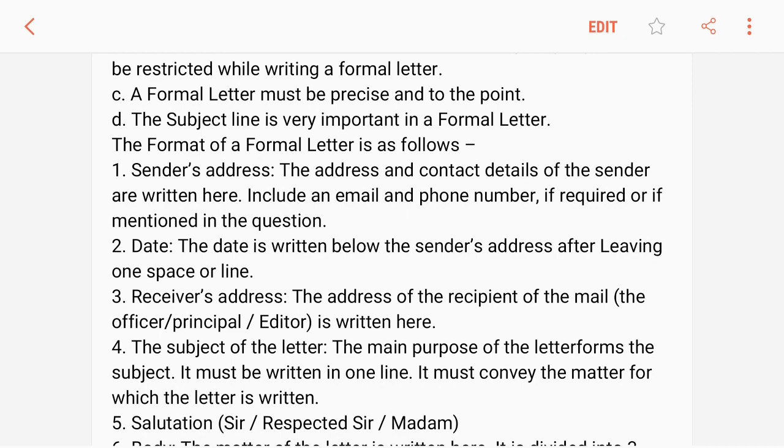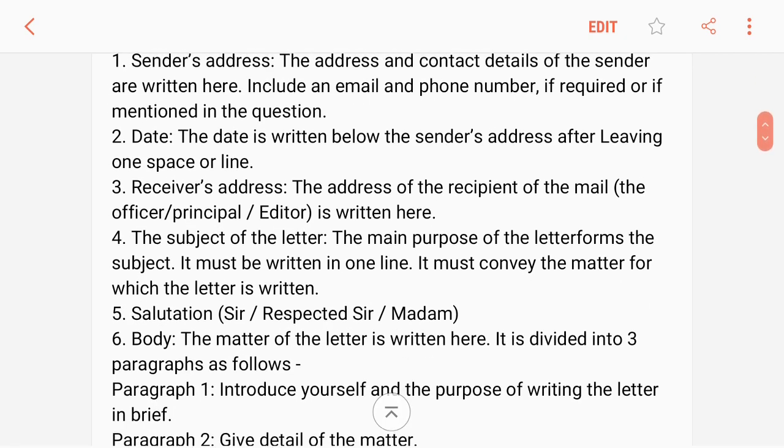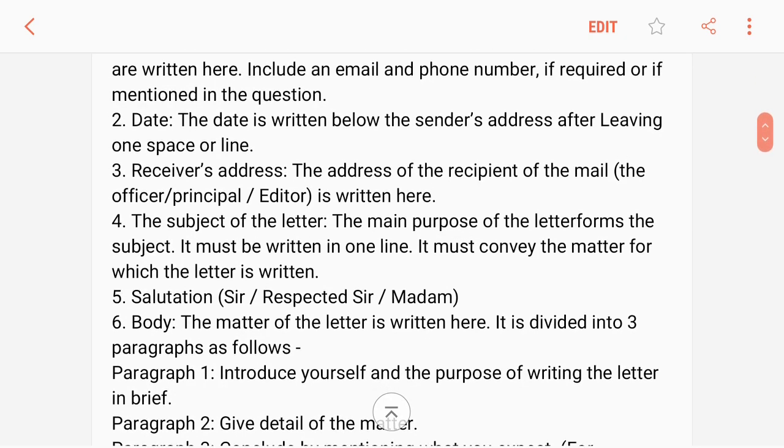The format of a formal letter is as follows. One, sender's address. The address and contact details of the sender are written here. Include an email and phone number if required or if mentioned in the question. Two, date. The date is written below the sender's address after leaving one space or line. Three, receiver's address. The address of the recipient of the letter, the officer, it may be principal or editor.